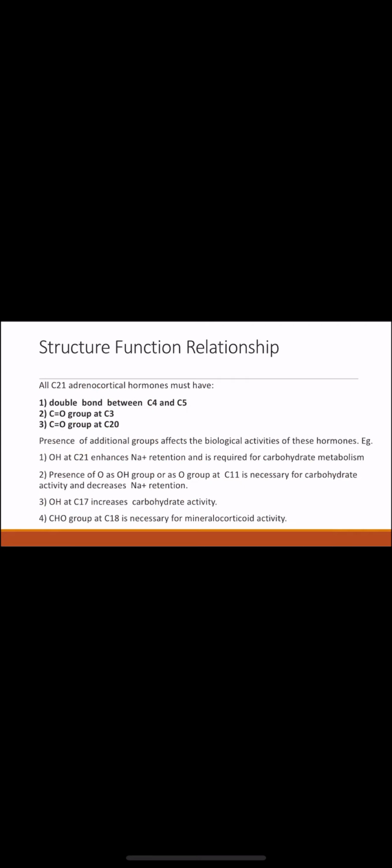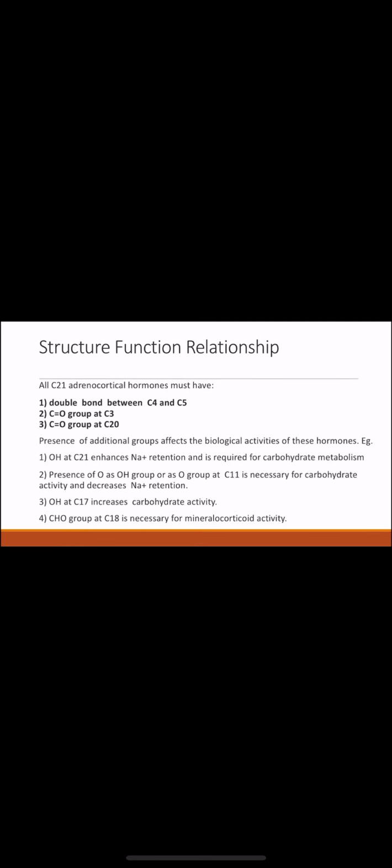So, structure and functional relationship. This is just a small summary: all C21 adrenocortical hormones must have a double bond between C4 and C5. They have a C=O group at C3 and a C=O group at C20. The presence of additional groups will affect the biological activities of these hormones. Like OH at C21 enhances sodium retention and is required for carbohydrate metabolism.